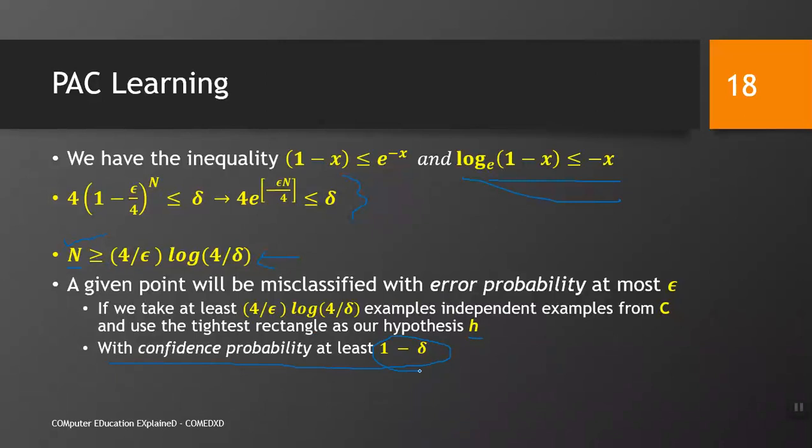So we can be confident about the performance of our H if we have a data set of this size. I hope you have understood probably approximate correct learning, what PAC learning is.